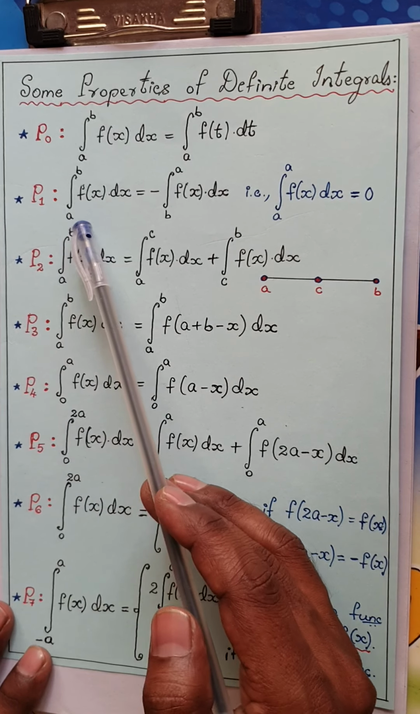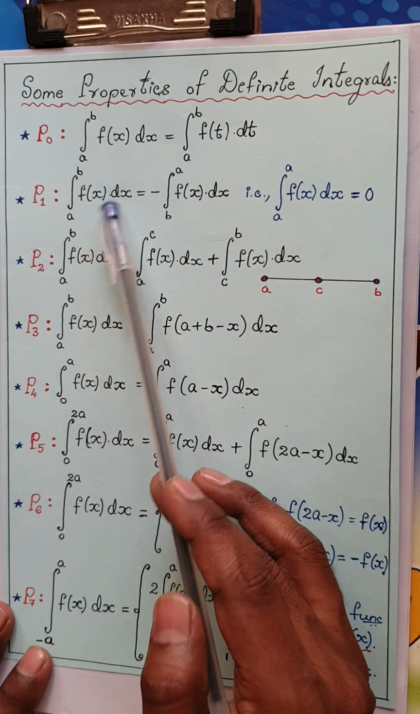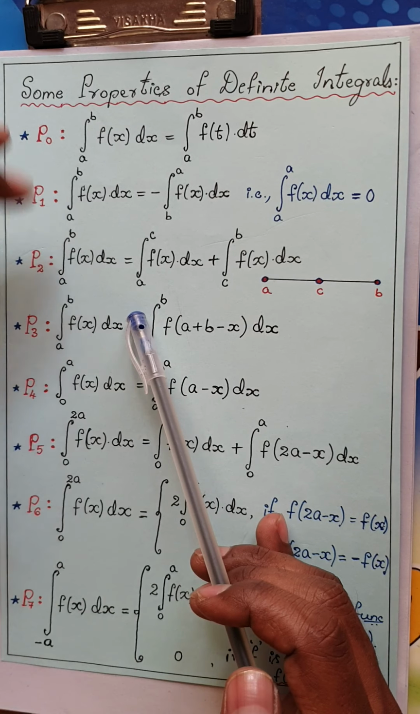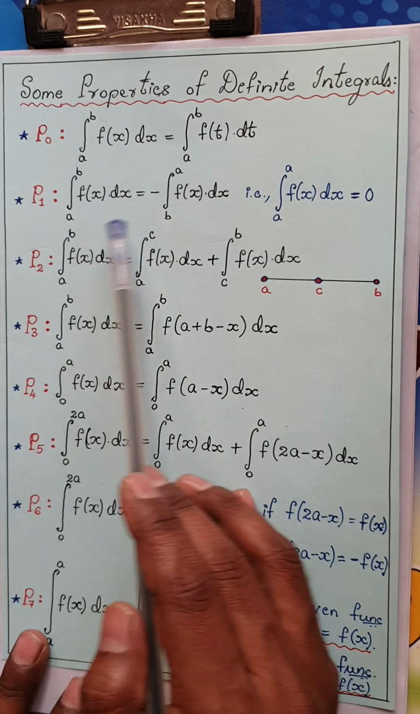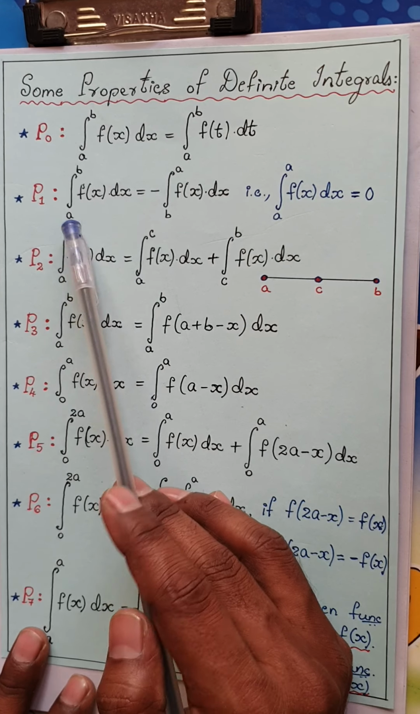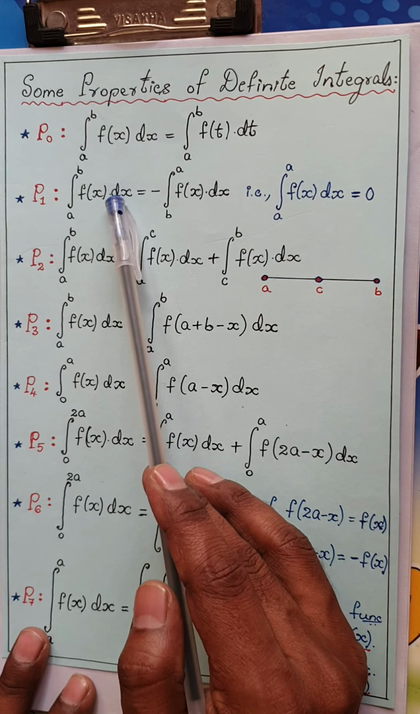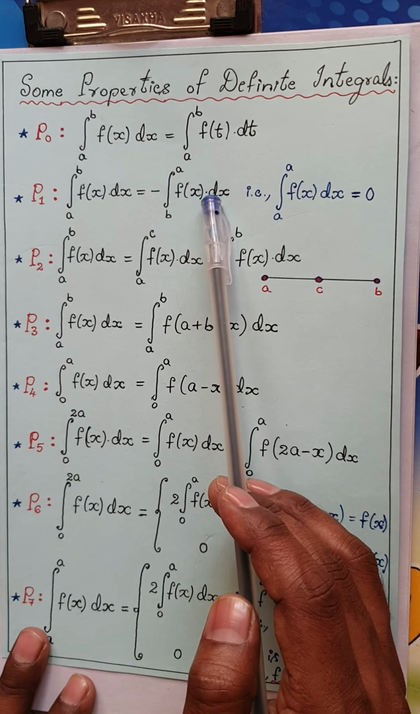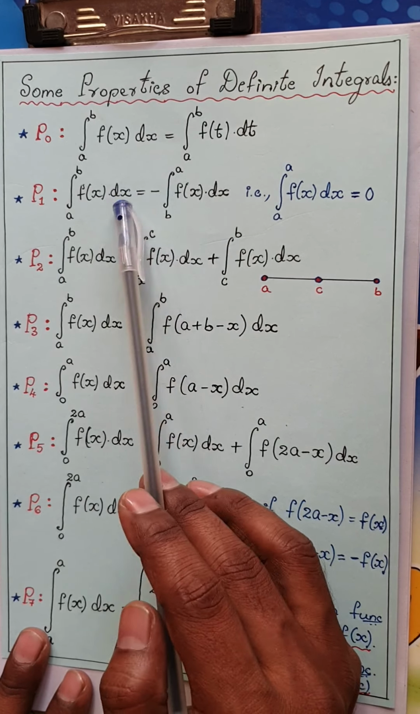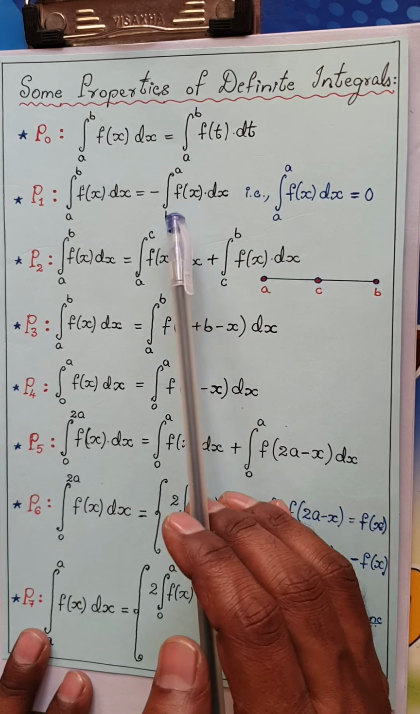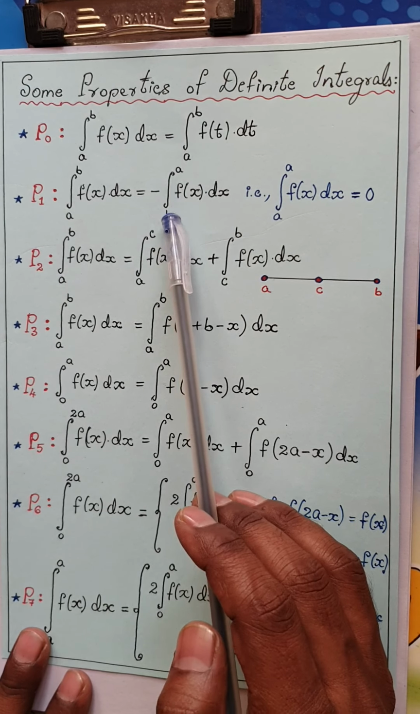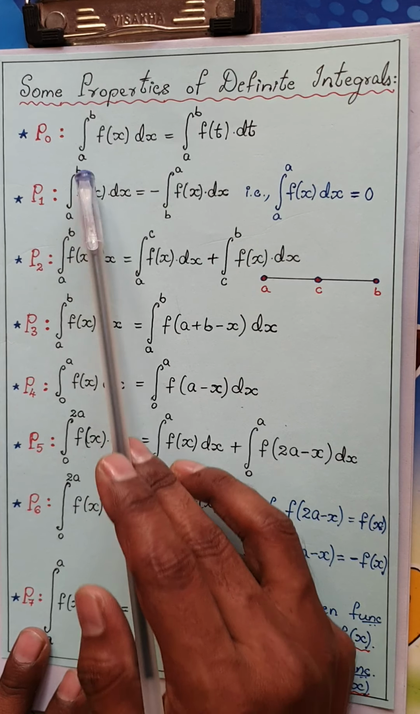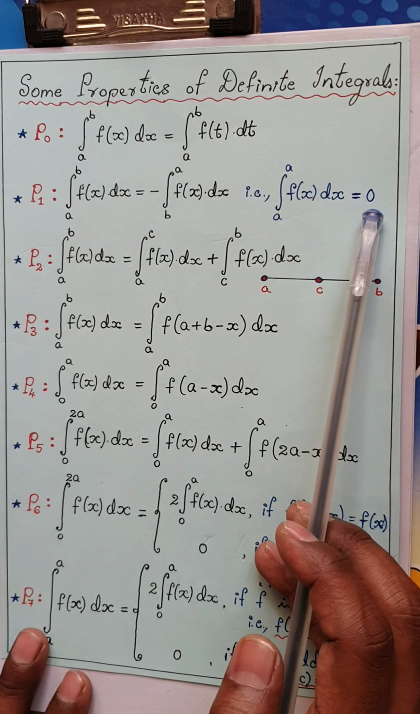Next, integral from a to b f of x dx. If you change the lower limit and the upper limit, then the integral takes the negative sign. So integral a to b f of x dx is minus integral b to a f of x dx. Using these properties, you can always say that if you are integrating from a point to the same point itself, it would be 0. Integral from a to a f of x dx would be 0.